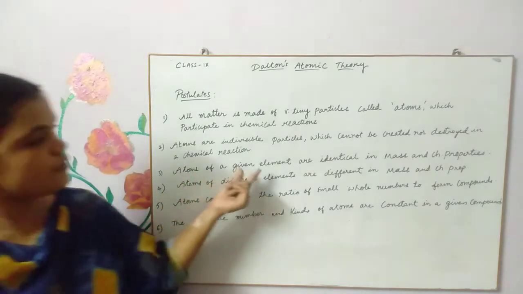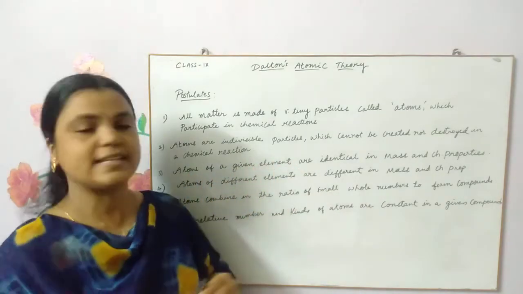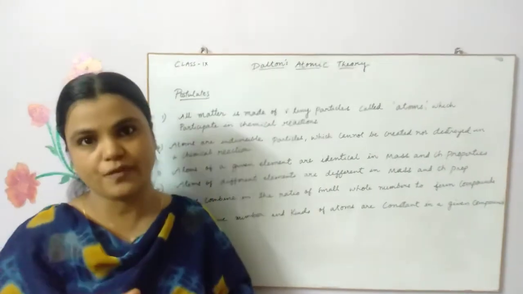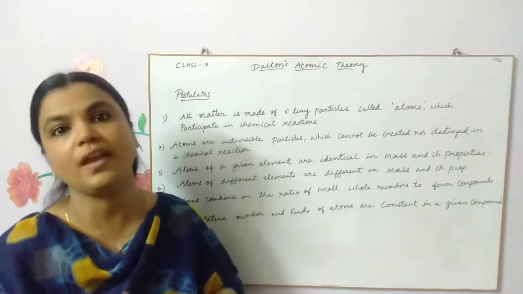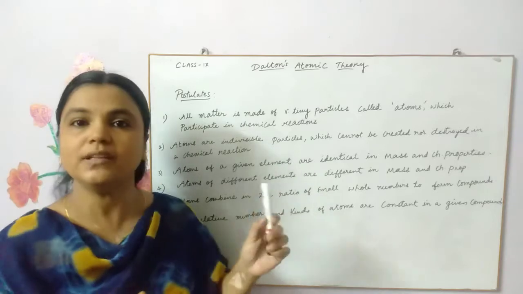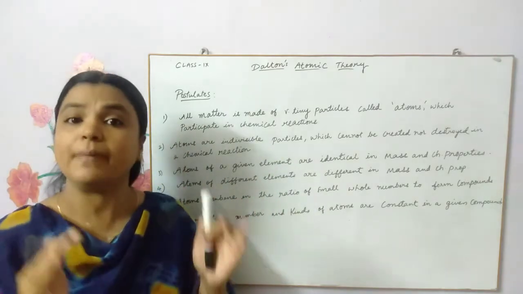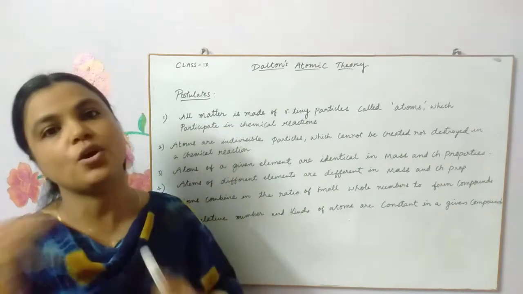Now, atoms of a given element are identical. Did you see here, children? We all now know the definition of element, but it was then a new thing for them. So what is an element? An element is a substance made up of similar kind of atoms.